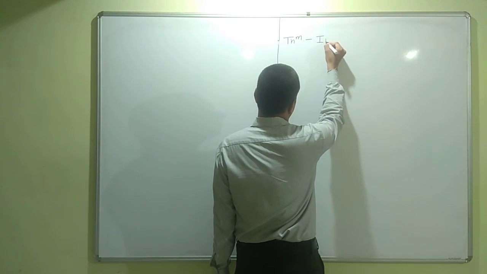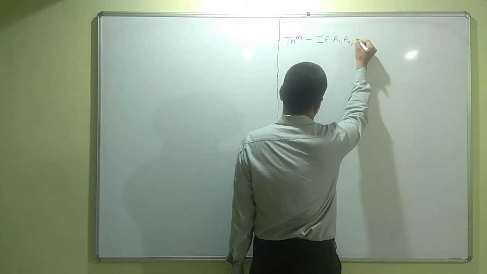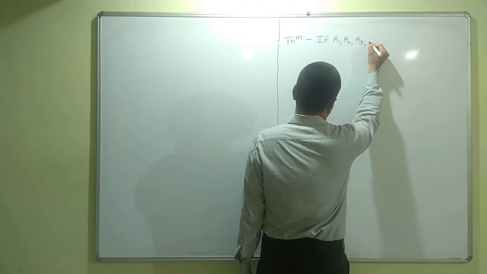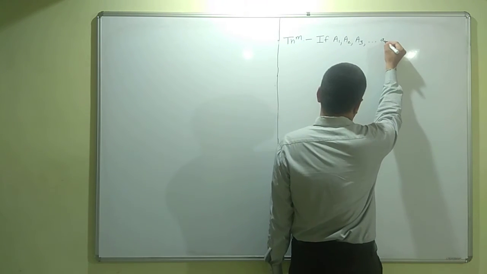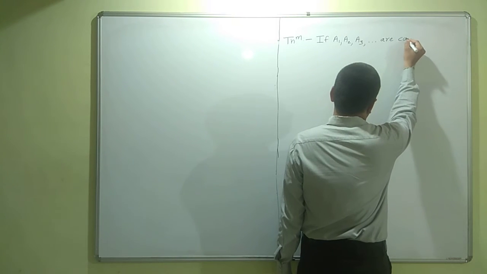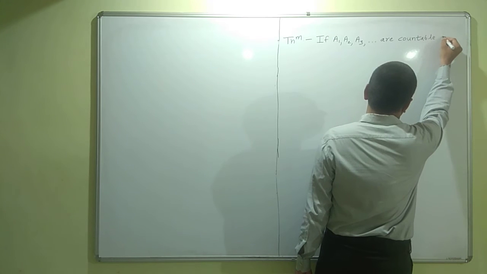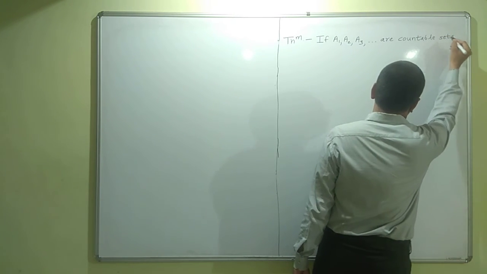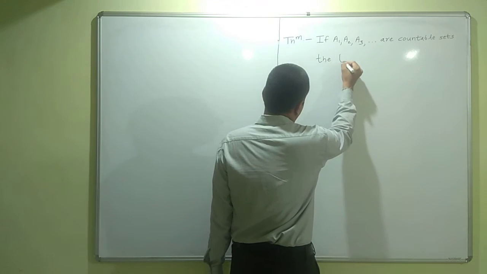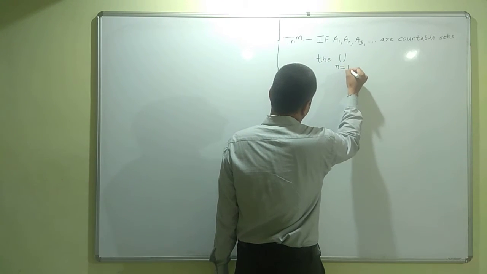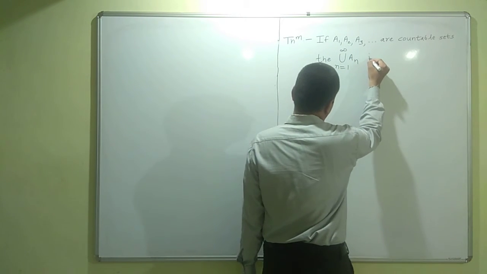If A1, A2, A3, etc. are countable sets, then the union n is equal to 1 to infinity An is countable.